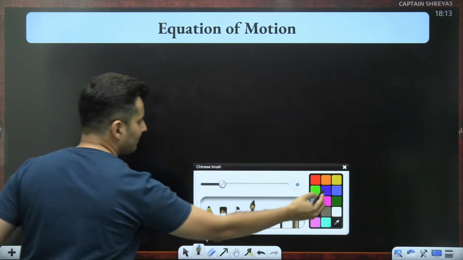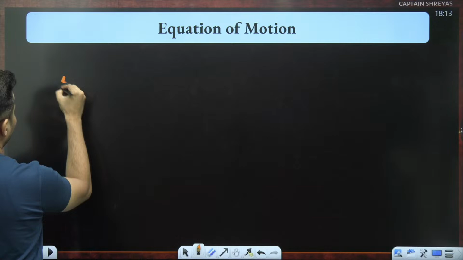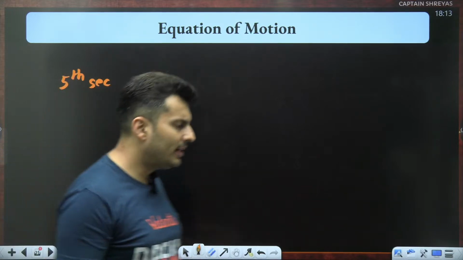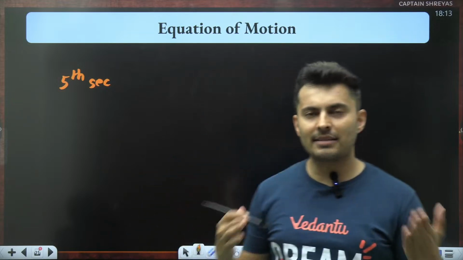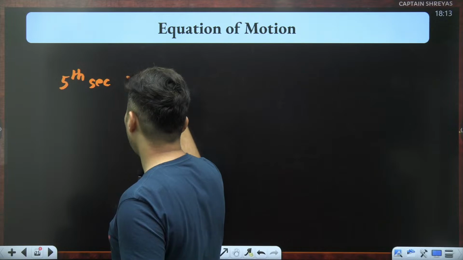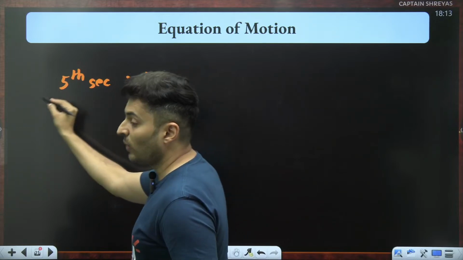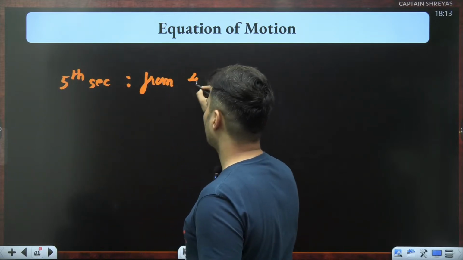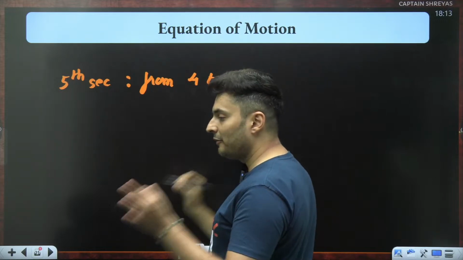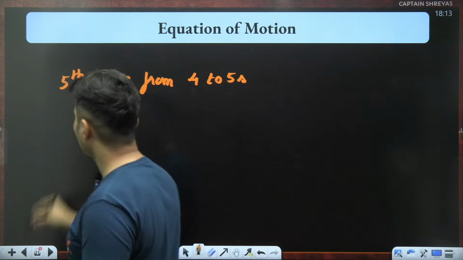See, when I say fifth second, what does it exactly mean? Fifth second means take 1 second before 5, what is it? 4. From 4 to 5 seconds. That is what fifth second means.